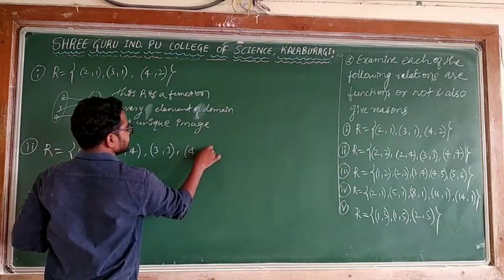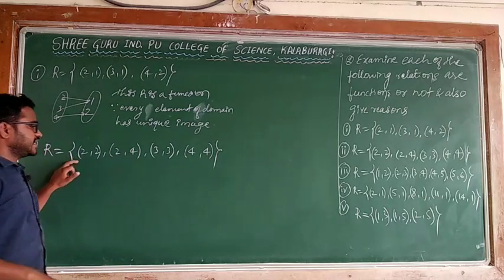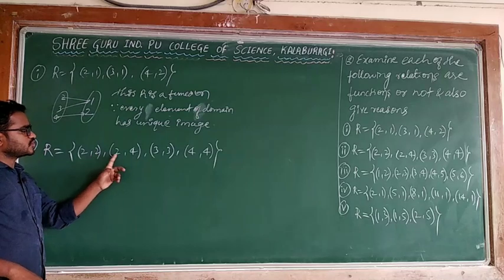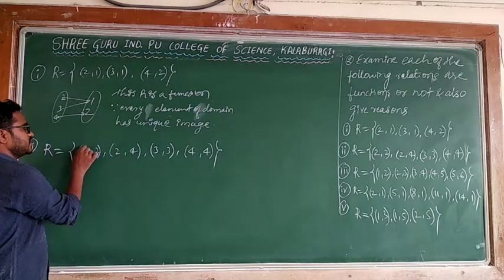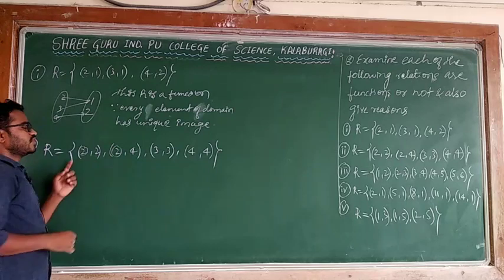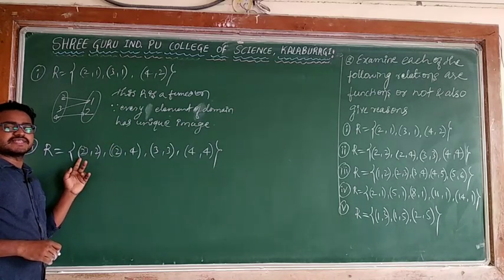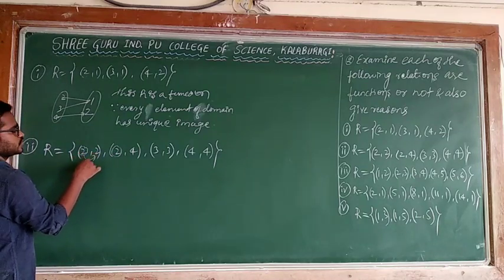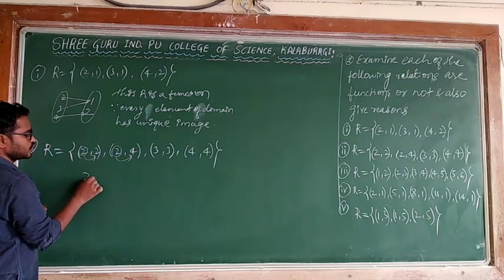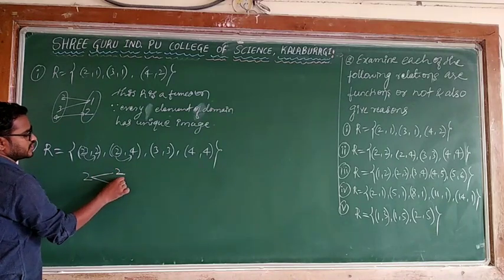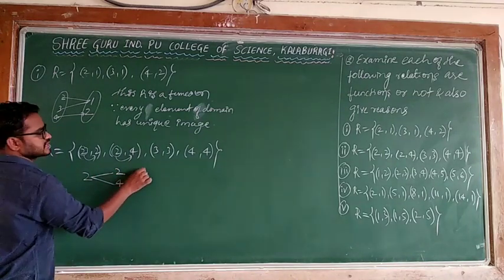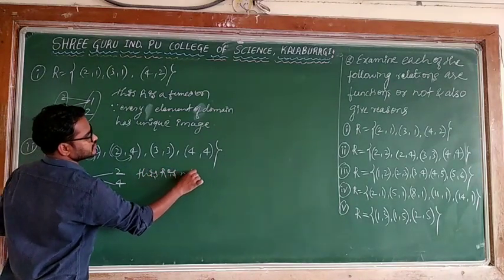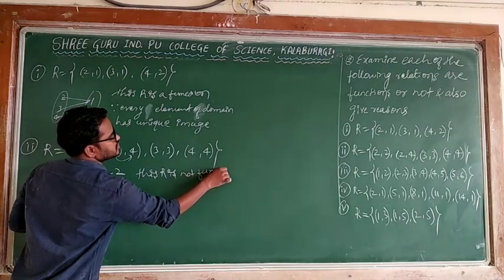Now the thing is, does every element of the domain have a unique image? I can say that 2 has image 2, and 2 has image 4. This means these should not be the same element. When the first element of the domain has 2 images, 2 is connected to 2 and to 4. So this R is not a function.